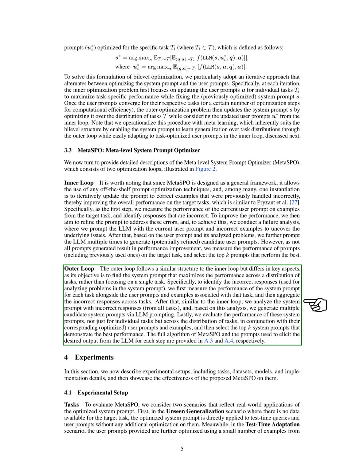ones. We will now describe our experimental setups, including the tasks, datasets, models, and implementation details, and demonstrate the effectiveness of our proposed Meta-SPO. To evaluate Meta-SPO, we consider two scenarios that reflect real-world applications. The first is the unseen generalization scenario, where we apply the optimized system prompt directly to test time queries without further optimization. The second is the test time adaptation scenario, where we optimize user prompts using a few examples from the target task while keeping the system prompt fixed.